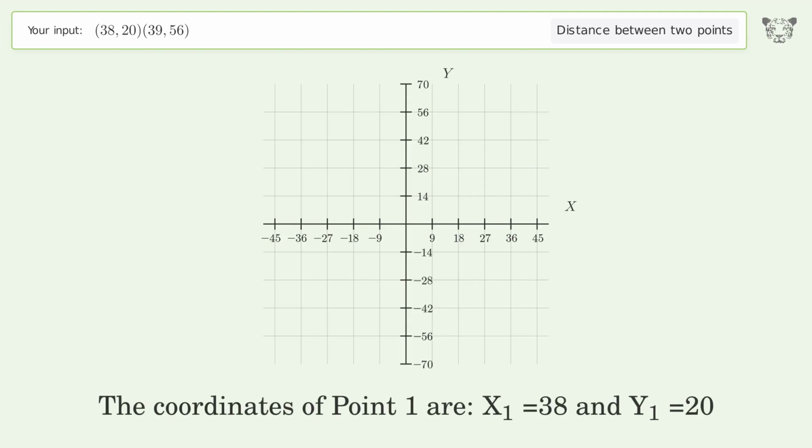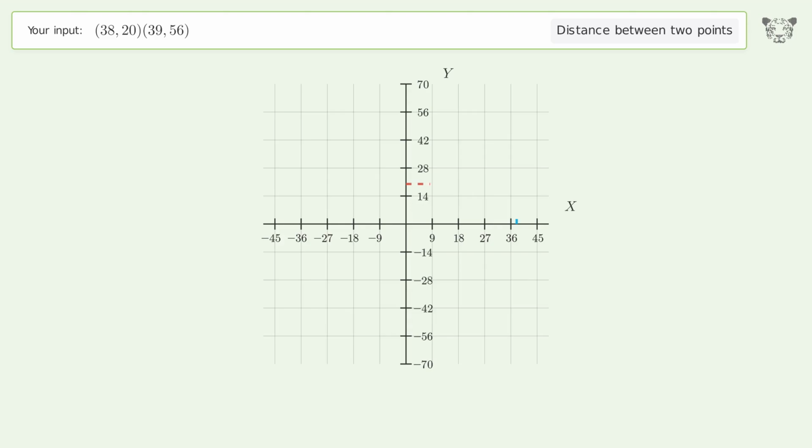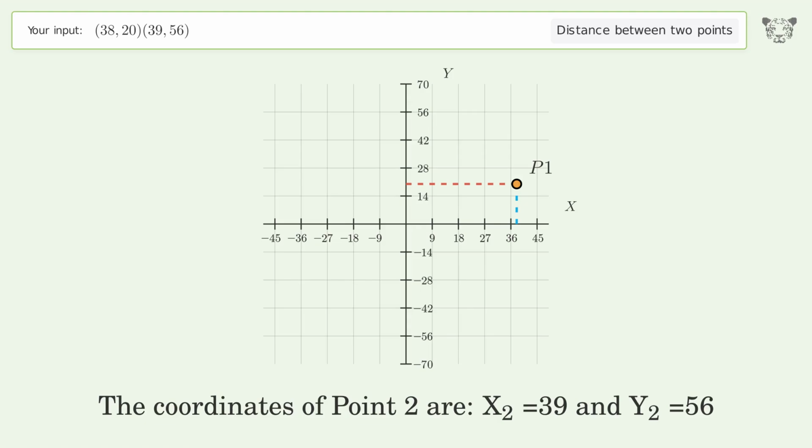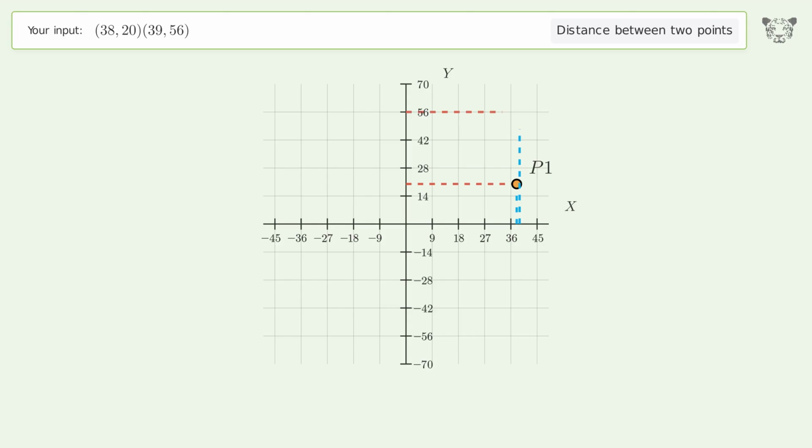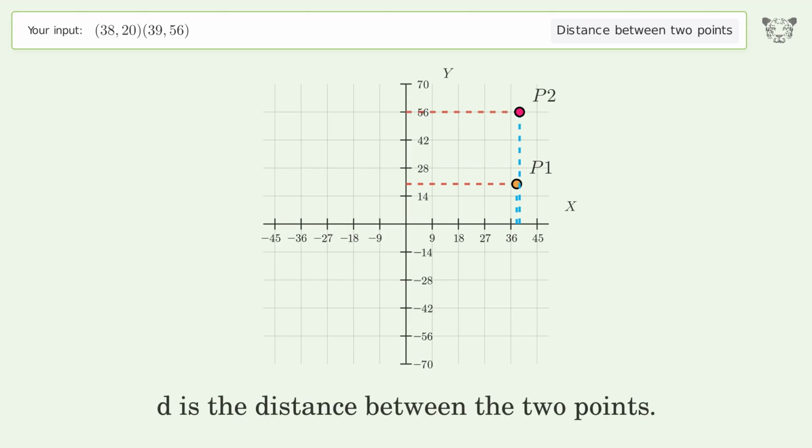The coordinates of point 1 are x1 equals 38 and y1 equals 20. The coordinates of point 2 are x2 equals 39 and y2 equals 56. D is the distance between the 2 points.